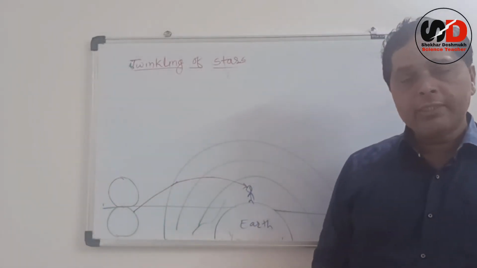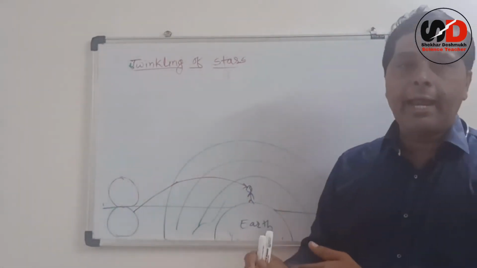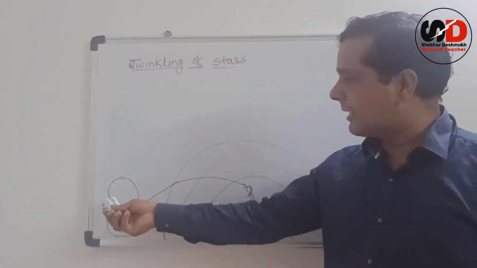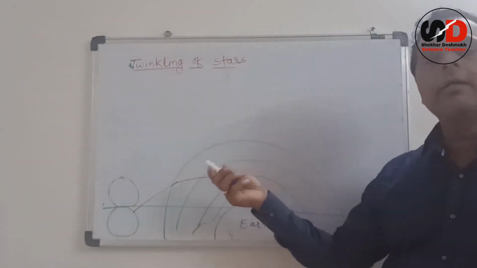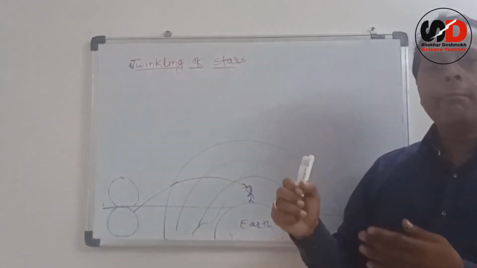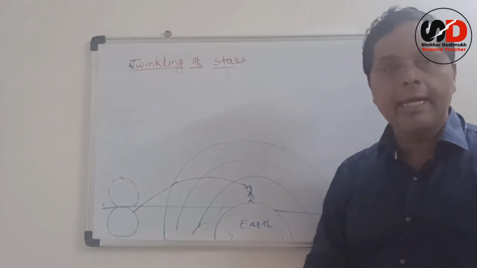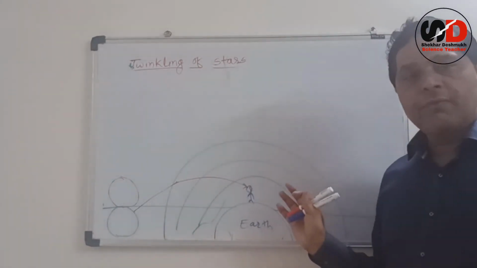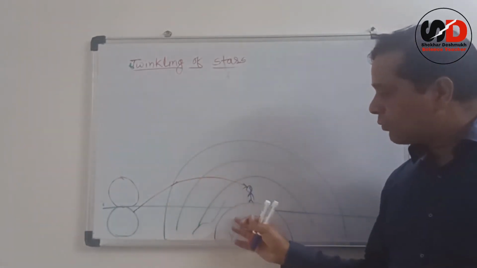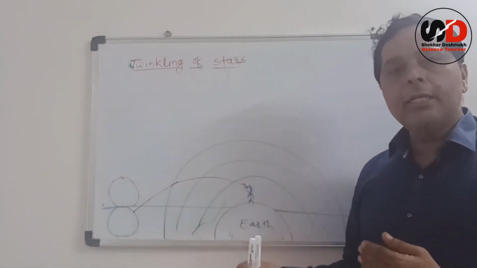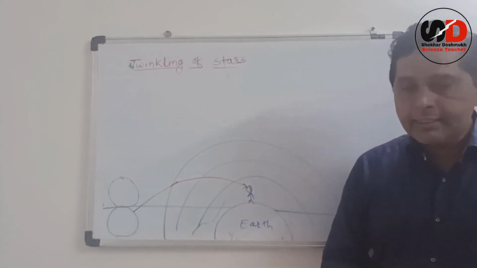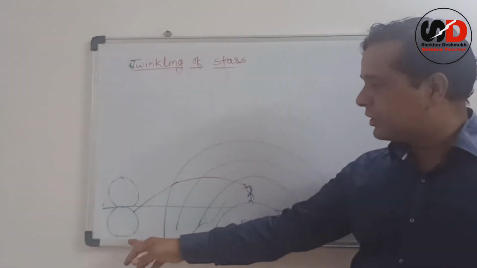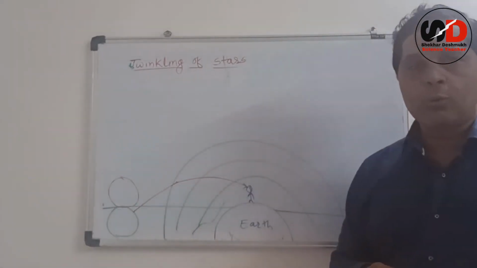So it is nothing but the reason. What reason are we saying? Due to refraction of light through the atmosphere. Whenever the light travels from vacuum to air, it enters the atmosphere, it bends, it changes its direction of propagation, and as we go towards Earth, the density of the air gradually increases, and therefore the light continuously bends, and therefore the apparent position of the sun is slightly above.